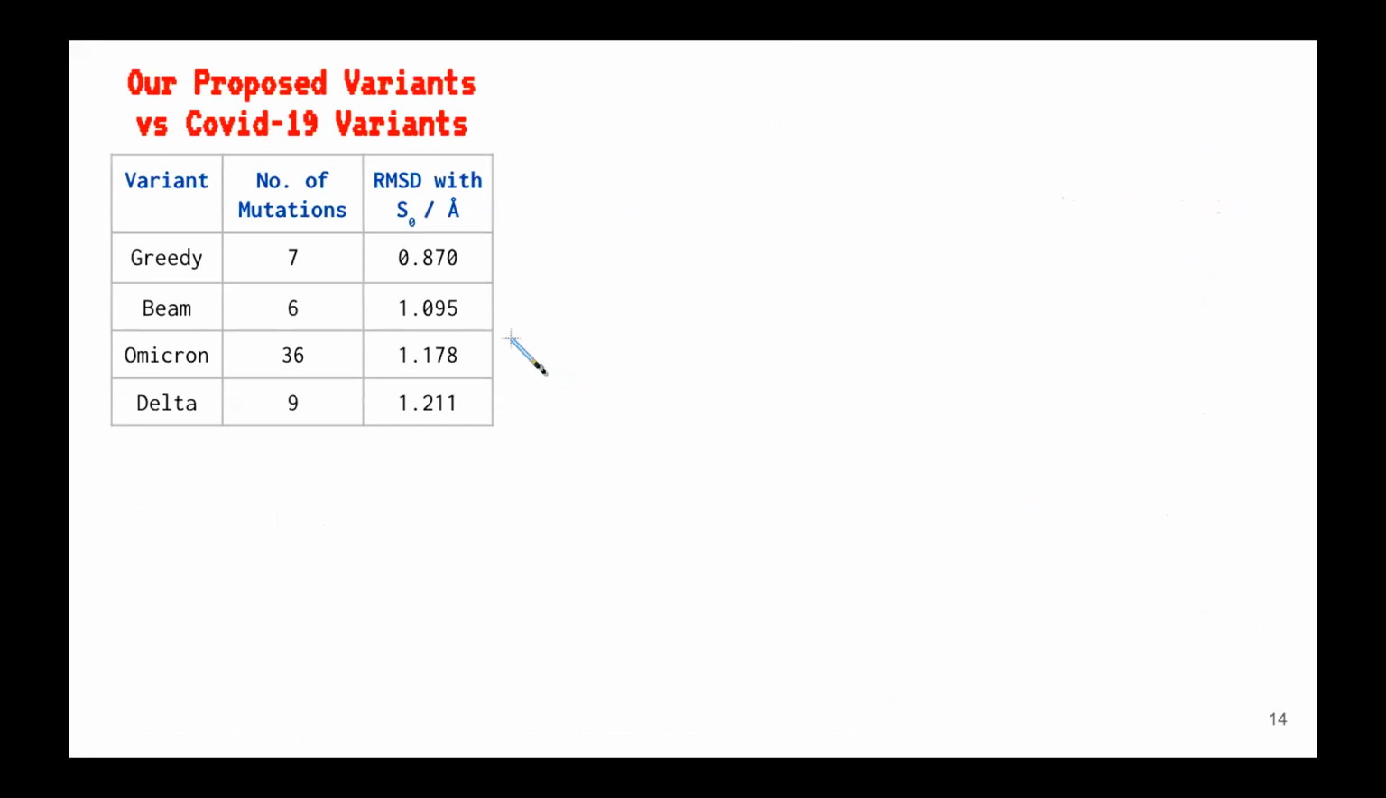The root mean square distance values, or RMSDs, of our proposed variants from the original COVID-19 spike protein are close to that of current variants like Omicron or Delta, so they are realistic. Hence, Optimus PPIme can propose future, more infectious variants, proving our hypothesis.